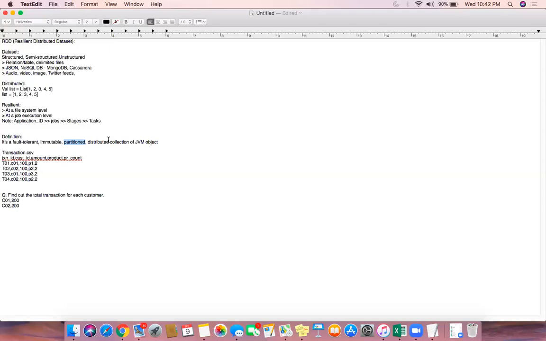Okay, this is the definition. So first we discussed what is RDD, resilient distributed dataset, what each of these keywords means, and we also discussed the definition. The next thing is how to create an RDD.